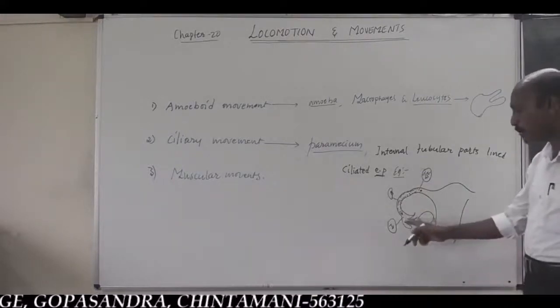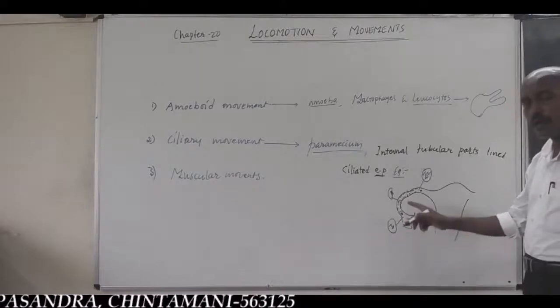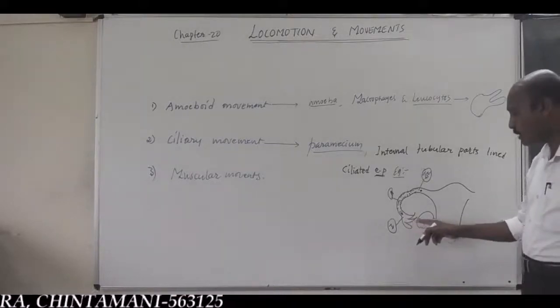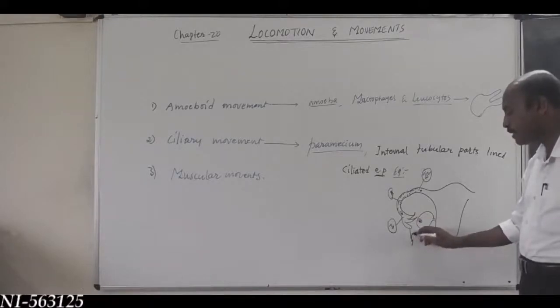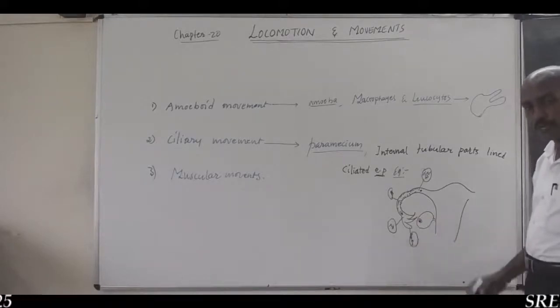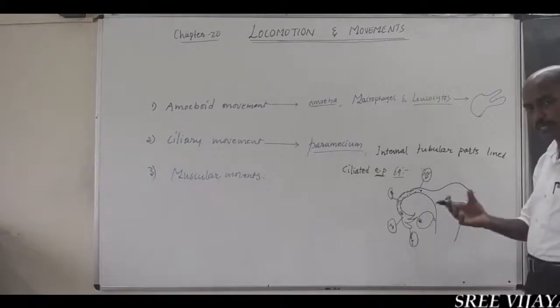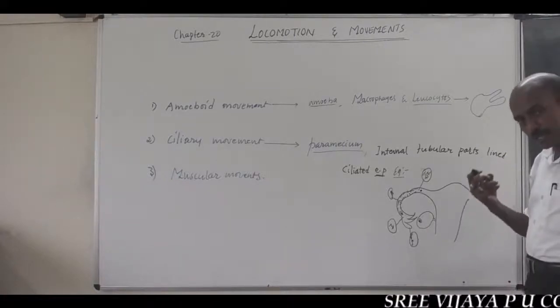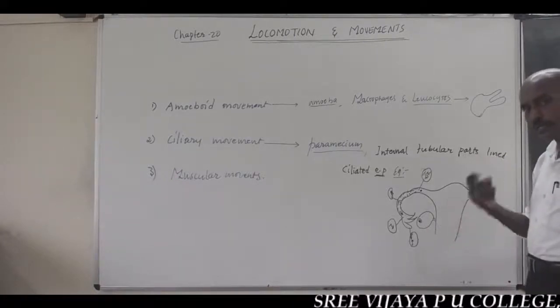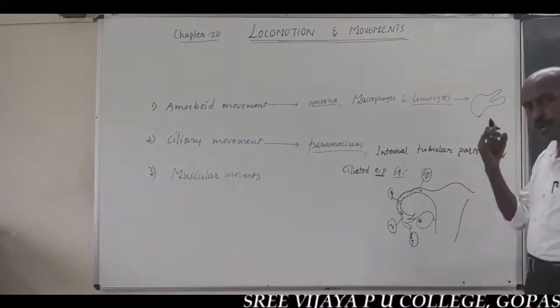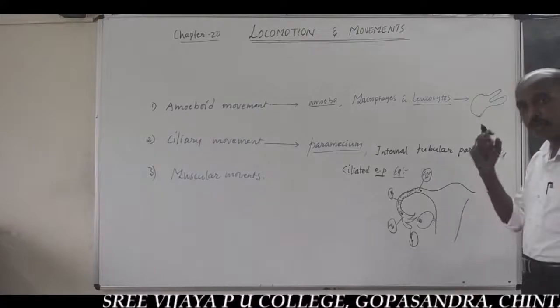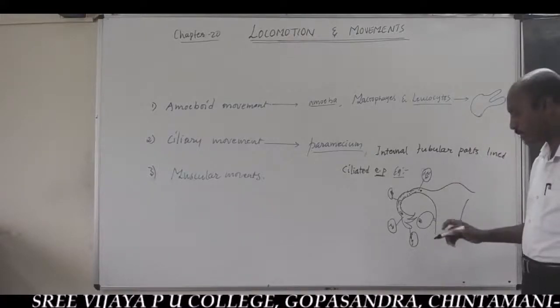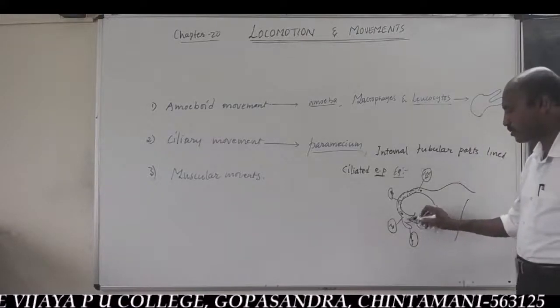The lower part, the infundibulum of the fallopian tube, is in close contact with the ovary by the help of finger-like projections called fimbriae. So, as soon as ovulation occurs, with rupturing of the Graafian follicle under the influence of LH hormone on the 14th day of the menstrual cycle, the egg or ovum is released.